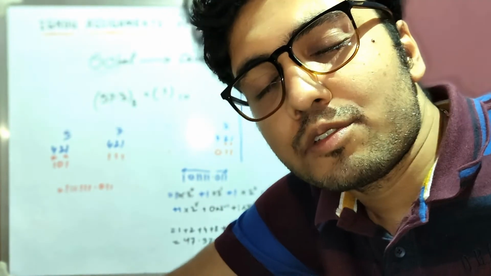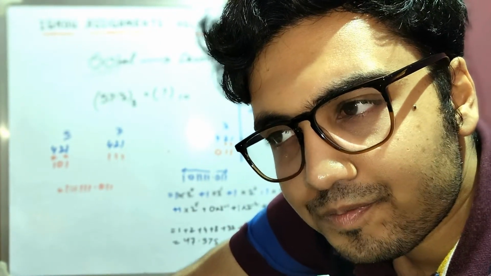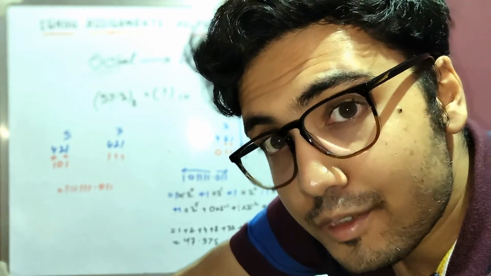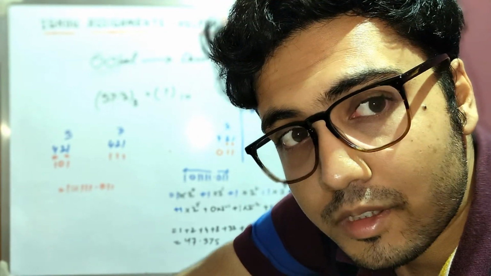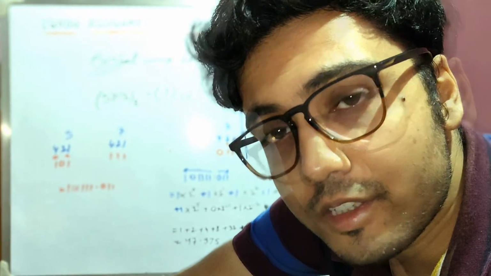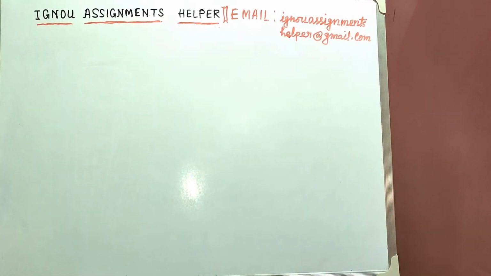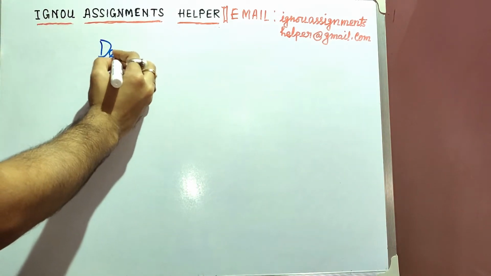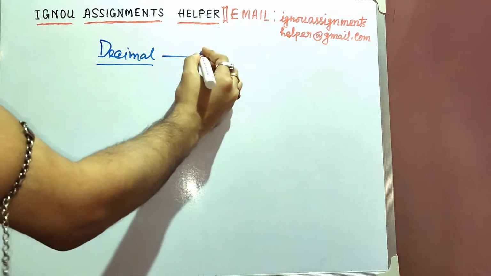Numbers into hexadecimal numbers. Actually, in our earlier videos, we have tried to convert decimal numbers into octal numbers as well as octal numbers into decimal numbers. So in this video particularly, we will talk about how we can convert decimal numbers into hexadecimal numbers as well as hexadecimal numbers into decimal numbers. Okay, so let's jump into the topic. So today we will learn decimal to hexadecimal.